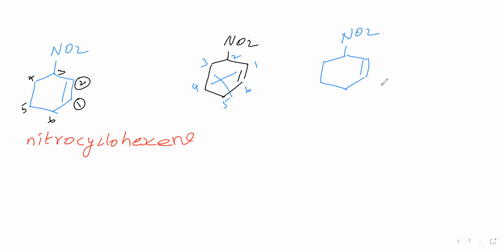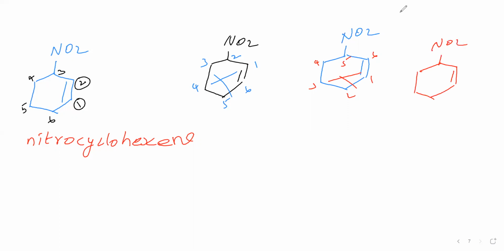Now you see numbering 1, 2, 3, 4, 5, 6. This is also wrong. Why? Because the C=C double bond is present between 1 and 6 carbons. That is wrong. It should be present between successive numbers. C=C double bond numbers should be successive numbers. 1 means 2 should be there. Therefore, this numbering is also wrong. So we have to number like this only. Can we give it like this? That we'll see.